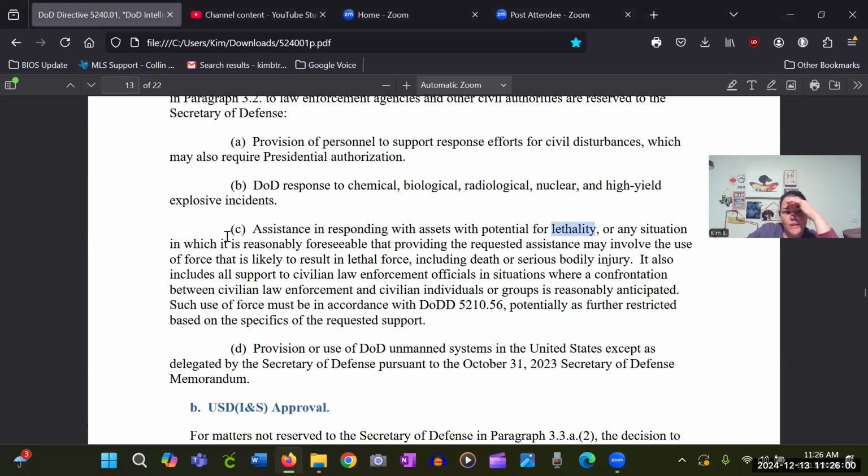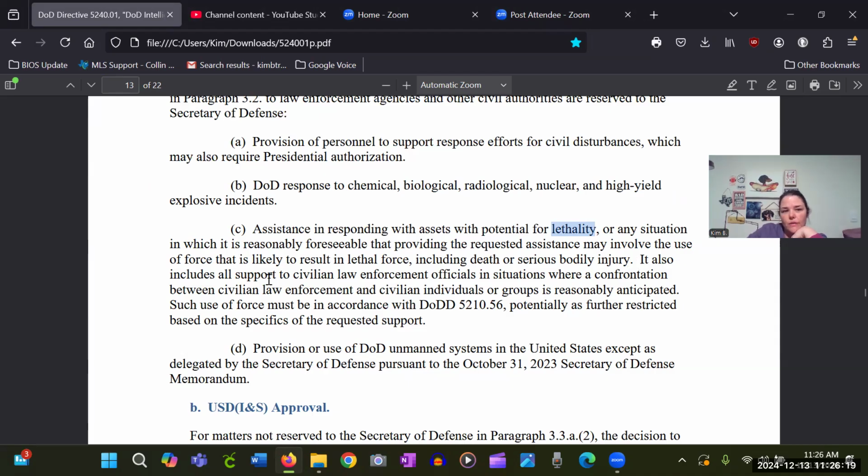or any situation in which it is reasonably foreseeable that providing the requested assistance may involve the use of force that is likely to result in lethal force, including death or serious bodily injury.